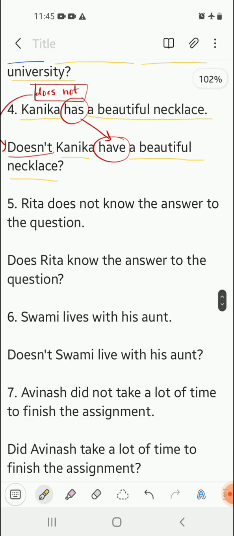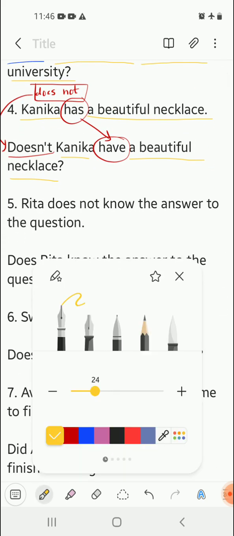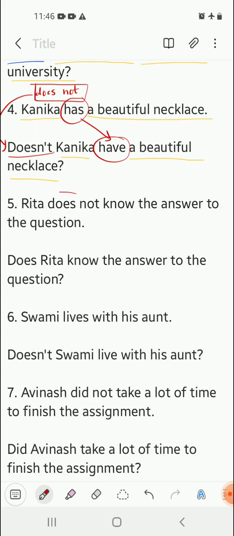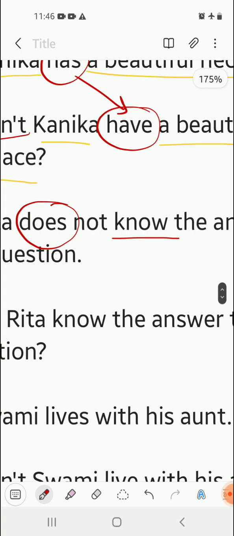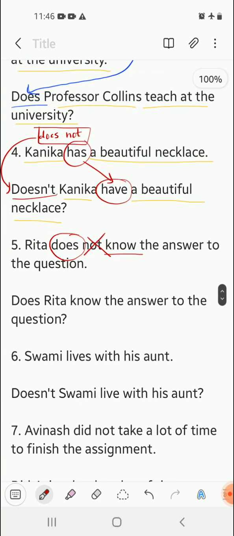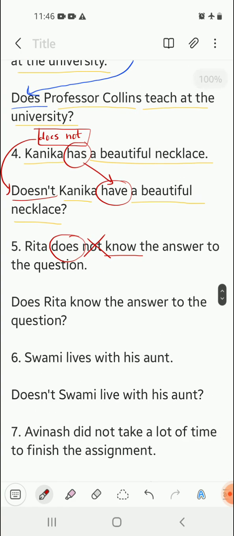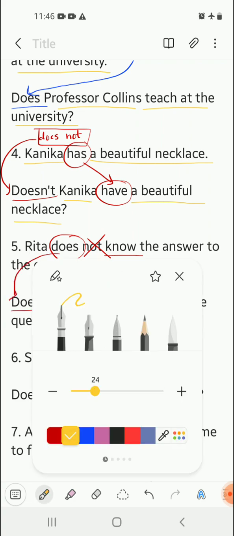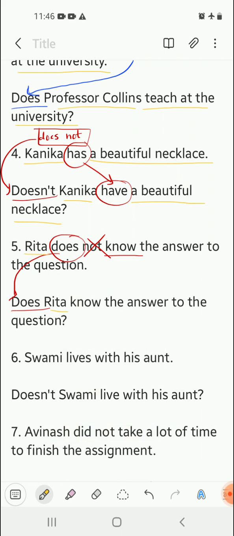Number 5. Rita does not know the answer. Again, we have got does in the sentence, which is an auxiliary verb. Know over here is a main verb. And again, here we have got a not. So we will cancel the not. We will make the negative sentence positive first and then convert. So Rita does know the answer to the question. So we will begin the question with does. So does Rita, next part of the question remains the same. So does Rita know the answer to the question?